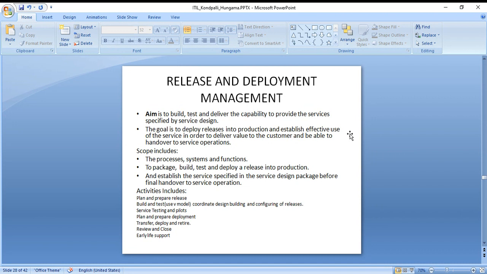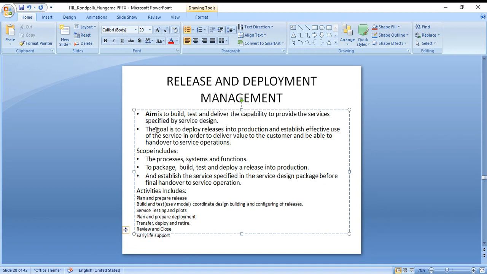Its aim is to build, test, and deliver the capability to provide the services specified by service design, and the goal is to deploy releases into production. We have a test environment, a production environment, and a pre-production.